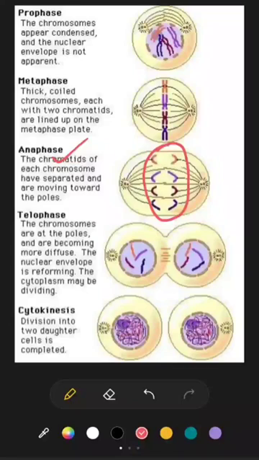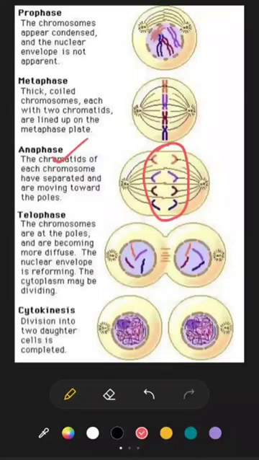Now each chromatid is a full-fledged chromosome, and the chromatids are attracted to the poles at the kinetochore by kinetochore spindle fibers. These are the different characteristics of anaphase that you will have to learn, but the main feature of this phase is that the sister chromatids separate and move towards opposite poles.